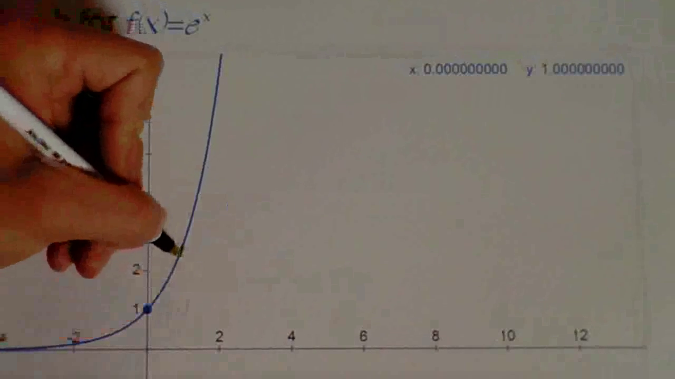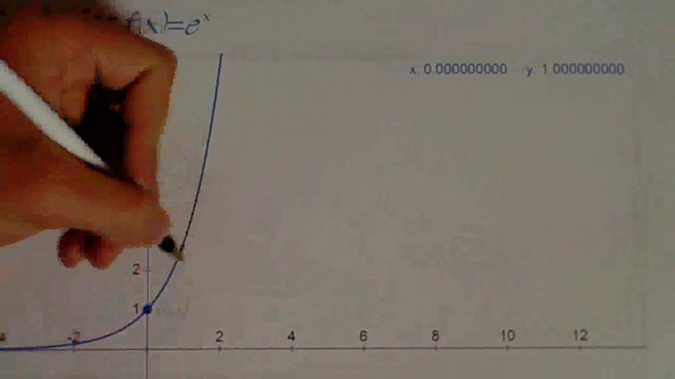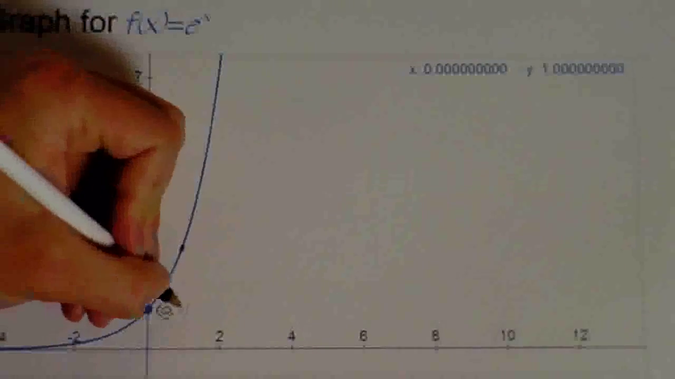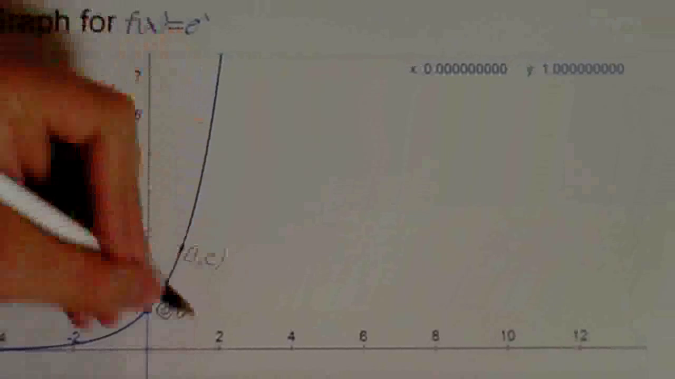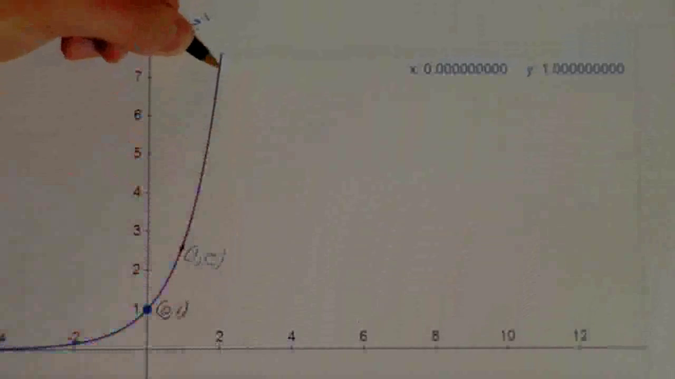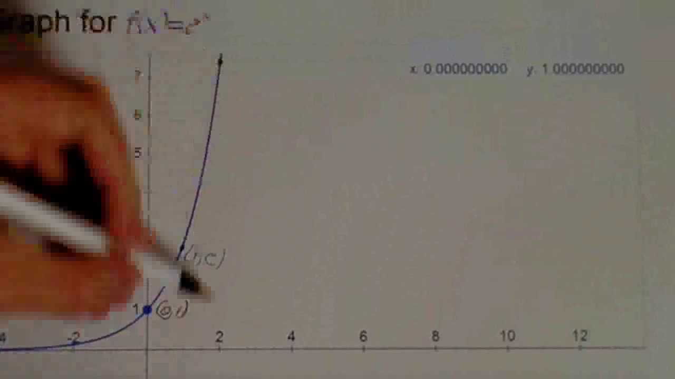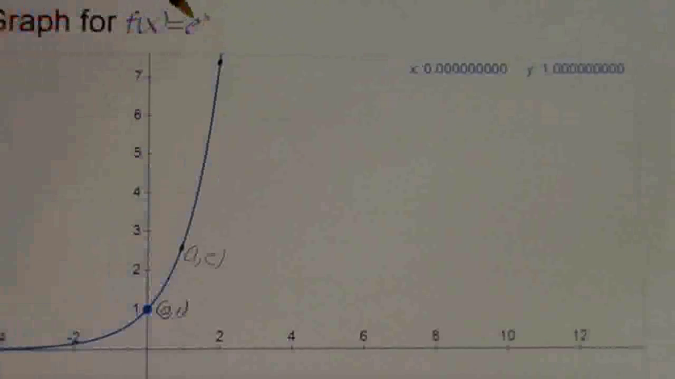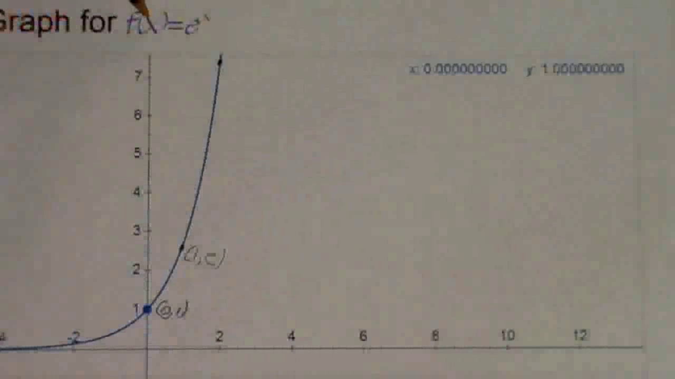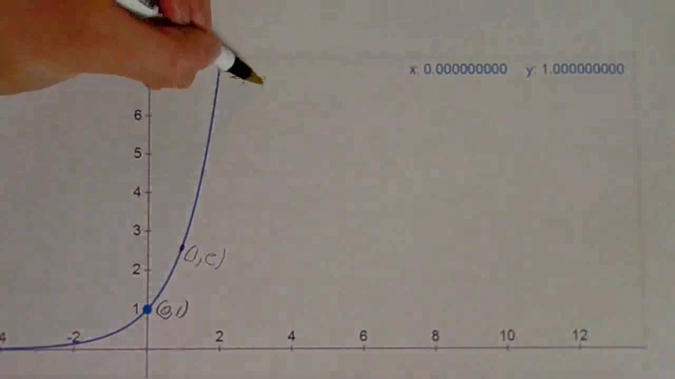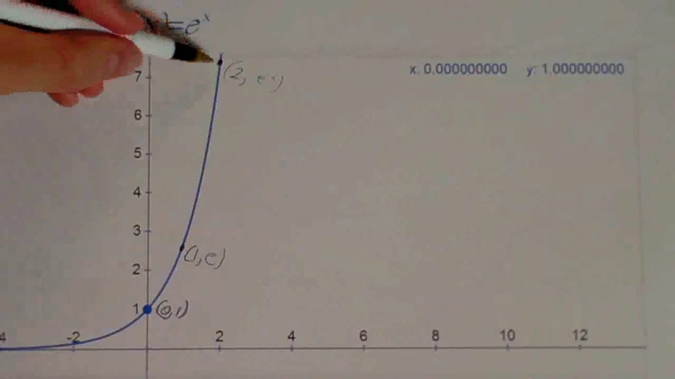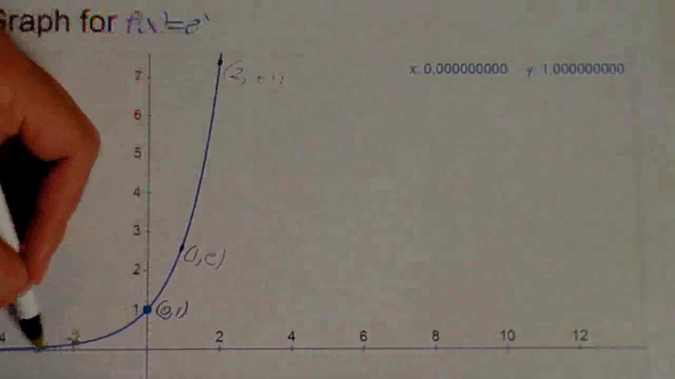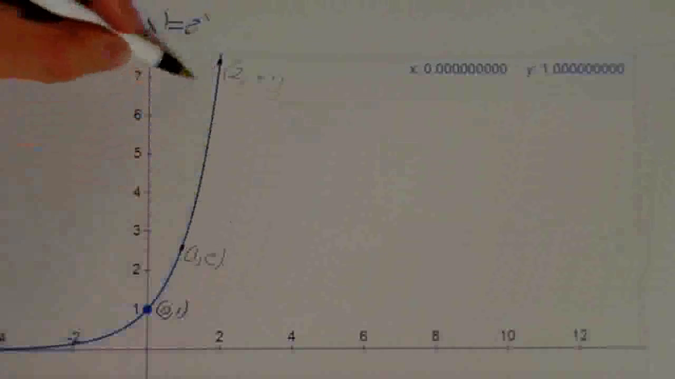the point 0, 1, let me make that a little darker, the point 1, e, and then 2 is about up here. If x is 2, then f(x) would be e squared. And if you take 2.718281828 roughly and square it, you'll get just a little over 7. So this is the graph of f(x) equals e to the x.